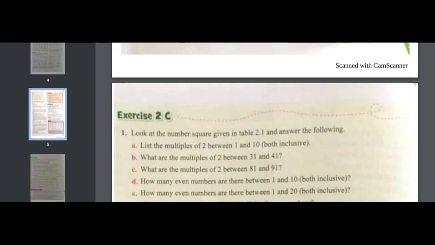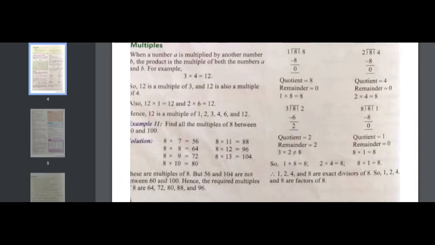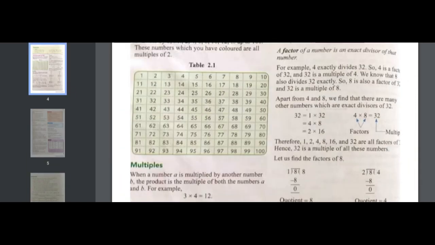And the next questions ask about the range between 31 and 41, and 81 and 91. By looking at the line of 31, we just pick the numbers that are exact multiples of 2: 32, 34, 36, 38 and 40. And between 81 and 91: 82, 84, 86, 88 and 90. Now start doing these questions, parts A, B, C, D, E, till E.